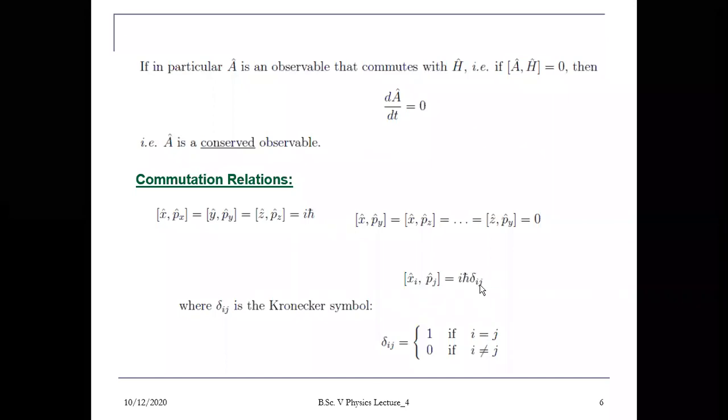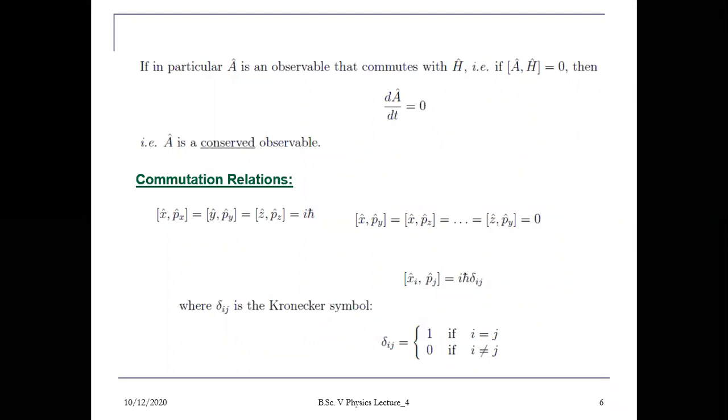So case: suppose i equals j. If you are taking the x component of position, so i is x and j is also x, so [x, px] in that case the delta will be 1, so that is iħ. तो जो हमारा रिलेशन है ये मिलेगा आपको [x, px] equals iħ. If you are talking about y, so [y, py] will be equal to iħ. So [z, pz] will be equal to iħ.